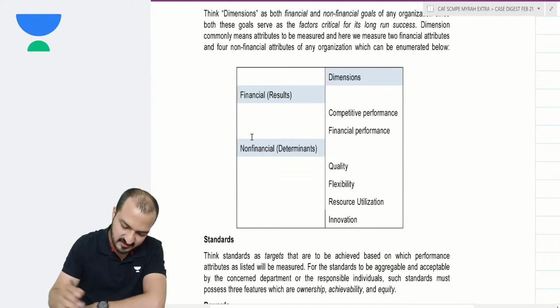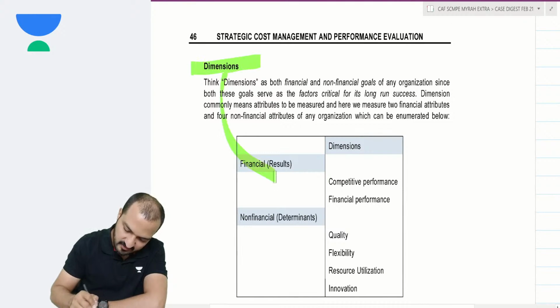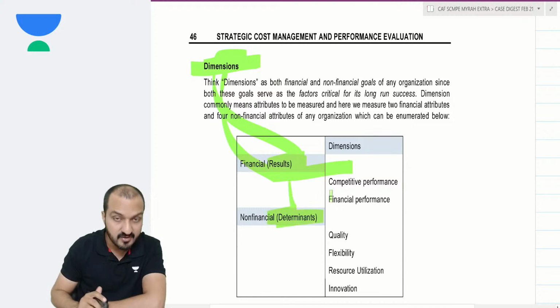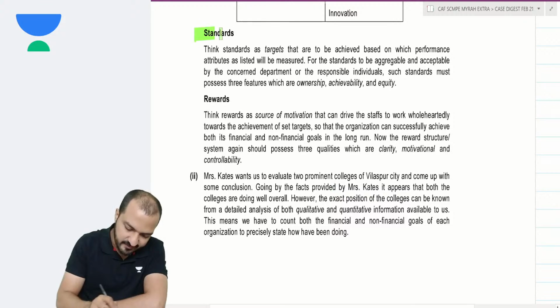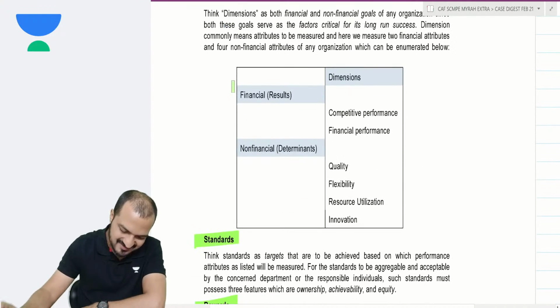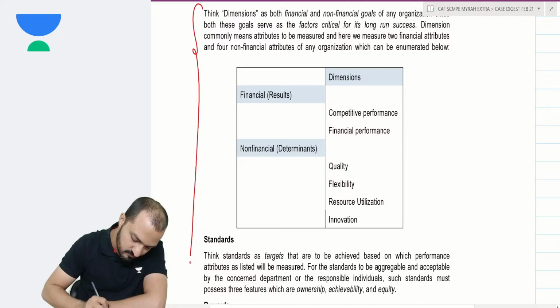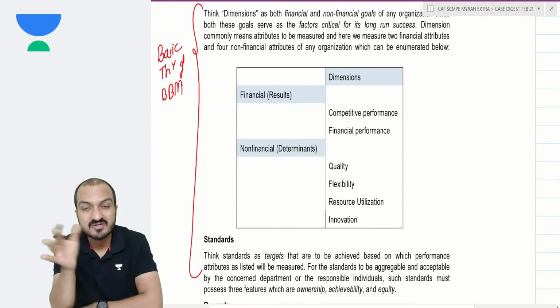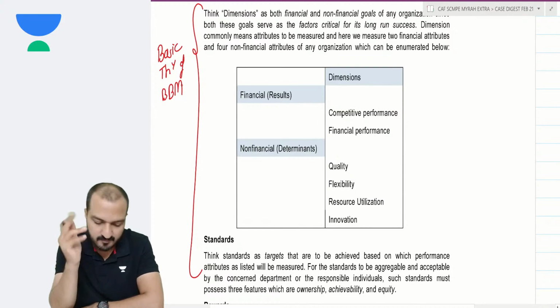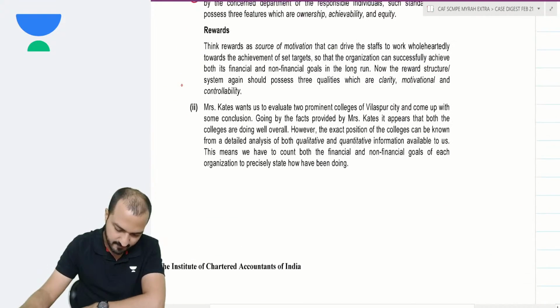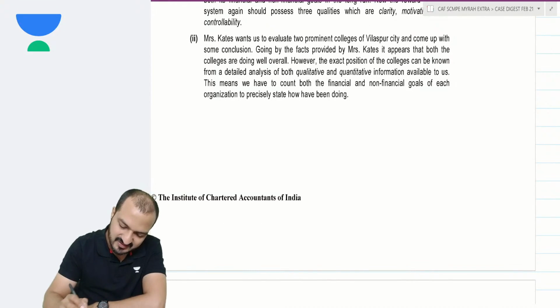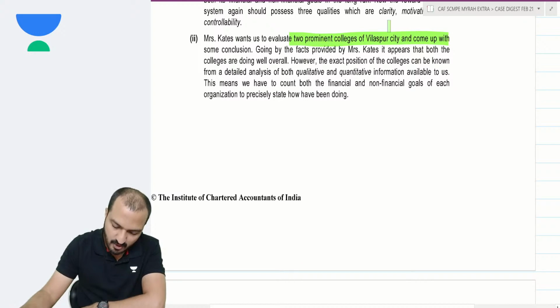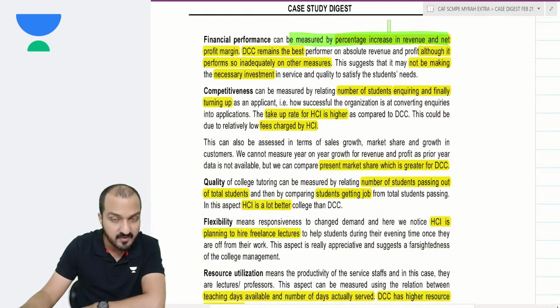Evaluate performance under 3 areas, that is dimensions which contain results and determinants, okay? Standards and rewards. This part here is just the basic theory of the building block model. I am not discussing that because we've done that many times in our class. So this is the basic theory. And second is your evaluation, that out of the 2 colleges, which turns out to be better. I evaluate these 2 colleges again based on the building block model.